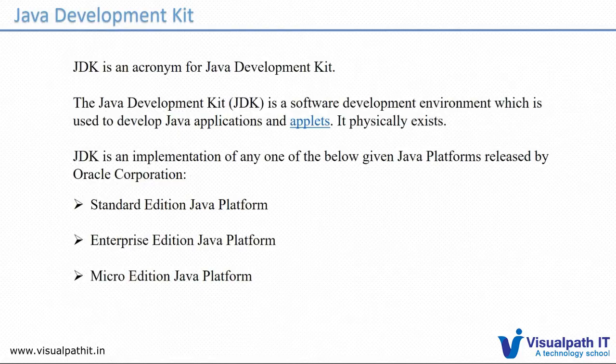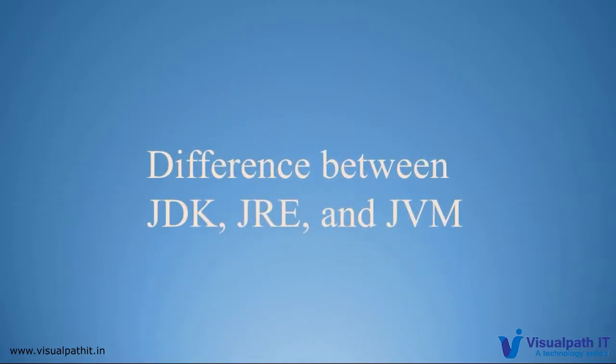We can see the differences between JDK, JRE, and JVM, how the JVM architecture, JRE architecture, and JDK combine together and how they stay. We can see it now.